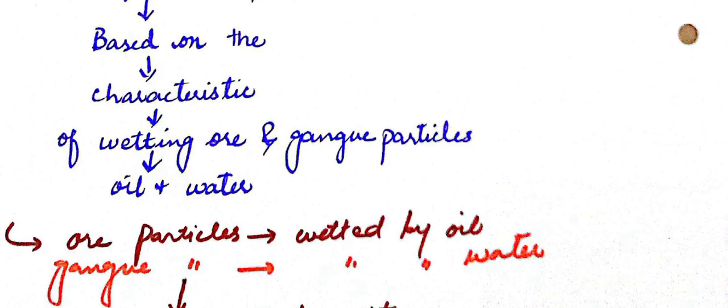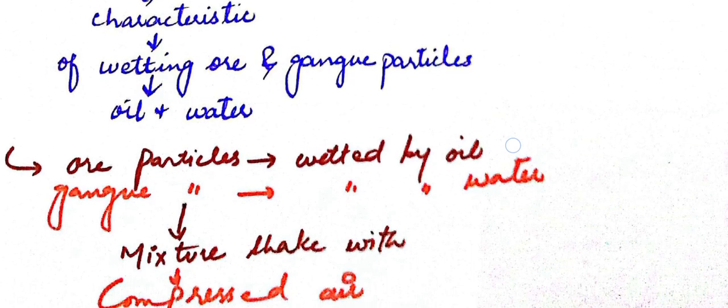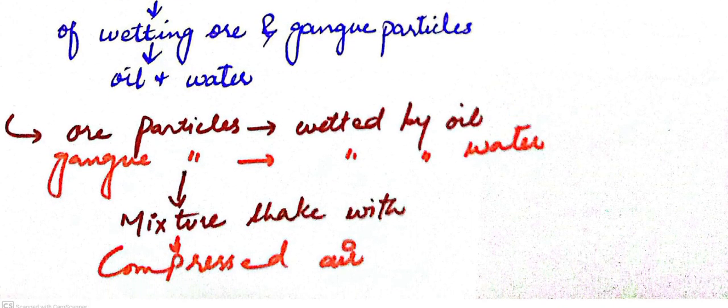Means we mix the ore and the gangue particles, the useless matter, with the oil and the water. We wet the ore particles with the oil and the gangue with the water, and the whole mixture is shaken with compressed air.